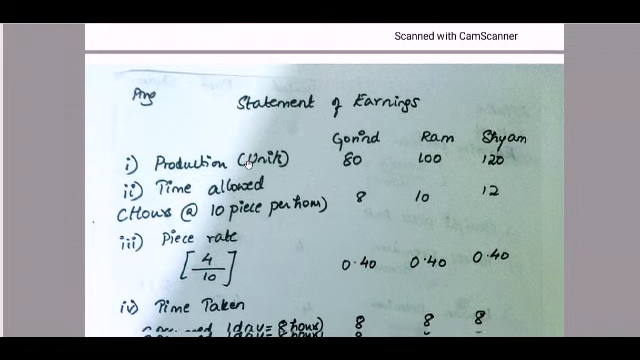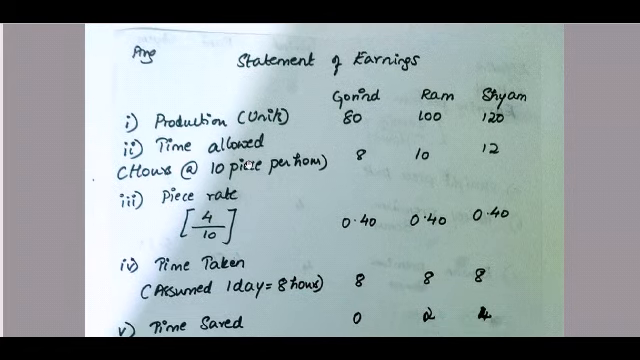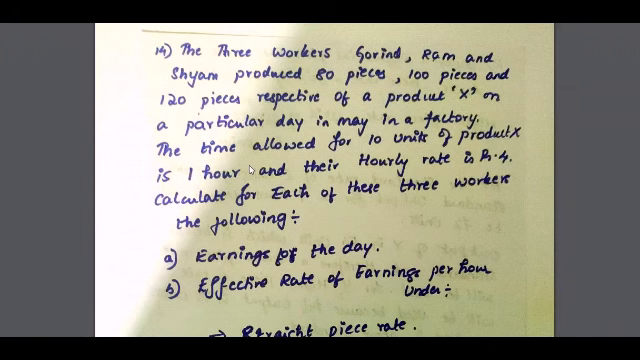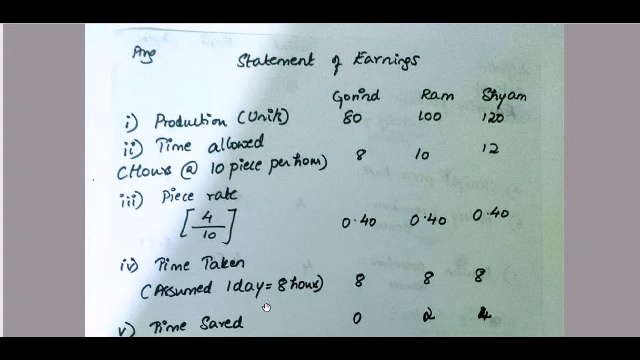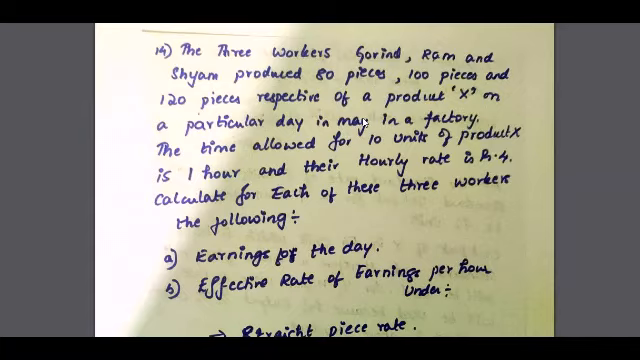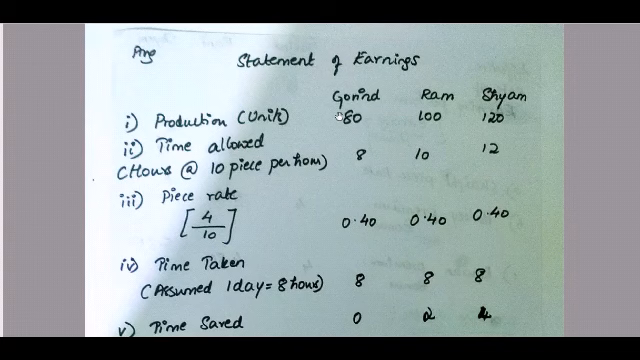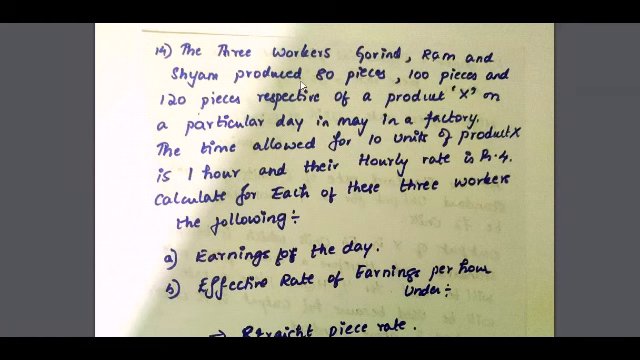So let us now start out with the statement of earnings. In the question, they have told us to calculate the earnings and the effective rate of earnings per hour. So statement of earnings, how many workers are there? 3 workers, Govind, Ram and Sham. So Govind, Ram and Sham. So production, how much are they telling?